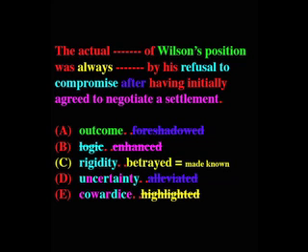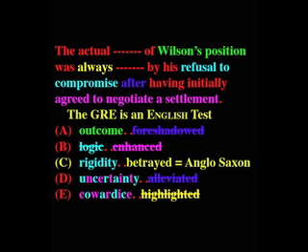And it isn't until the fifth definition, that Wilson's position was made known, that it really fits into the logic of this sentence. But as we look in the dictionary, we realize the origin of this word is Middle English, which means it's Anglo-Saxon. And then we remember that the GRE is an English test.